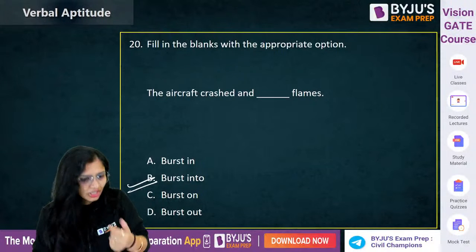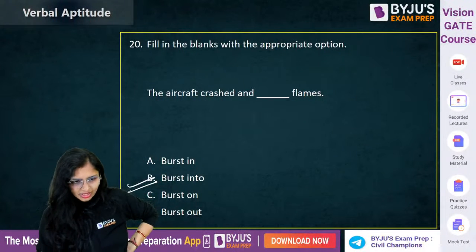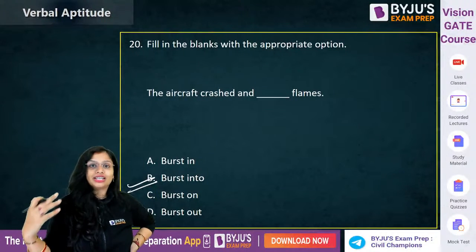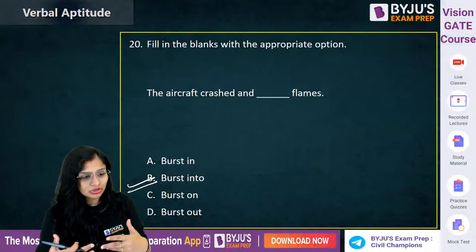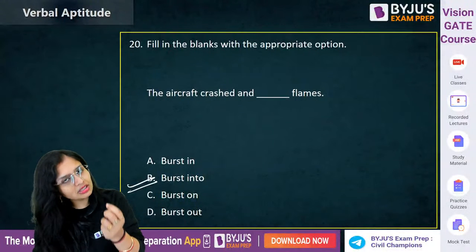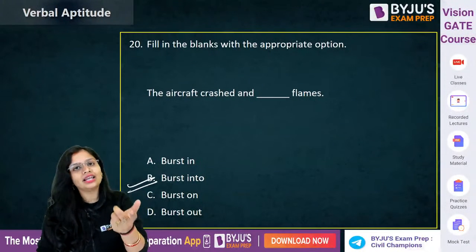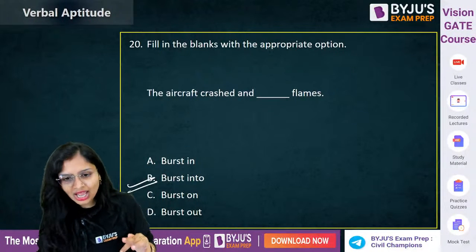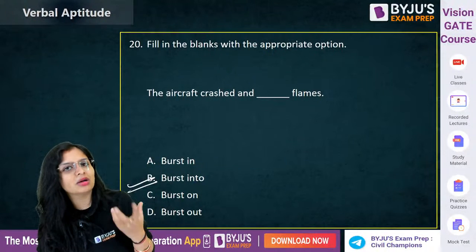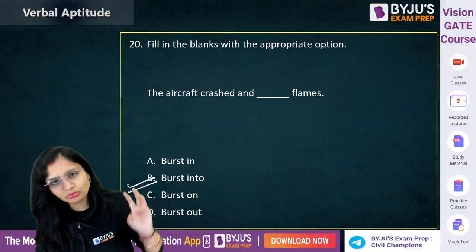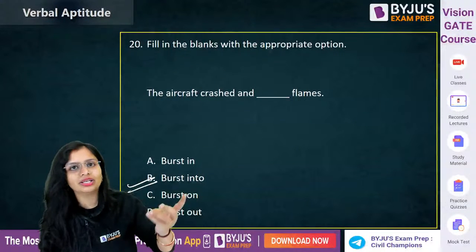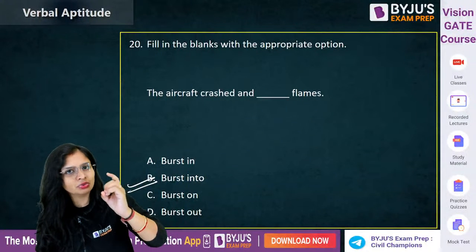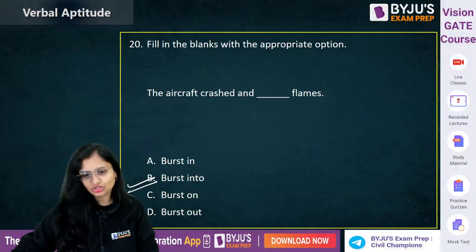A burst on क्या होता है? Means you are present somewhere suddenly and like you are there, so it will catch your attention. Every people will start to see you. That is known as what? Burst on. You'll appear at any place suddenly and it will catch a lot of people's attention. That is known as burst on. Okay. And burst in means like when you interrupt somebody. That is known as burst in. So burst out is for laughter. Burst on, you just go to any place suddenly and attract a lot of people's attention. Burst in means you interrupt somebody. Okay. Chalo.